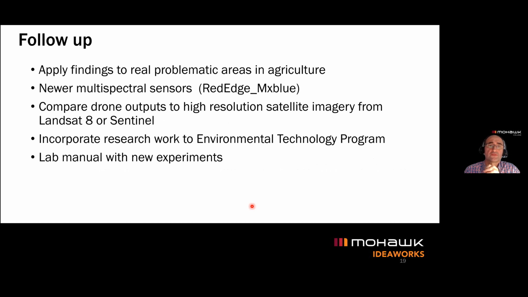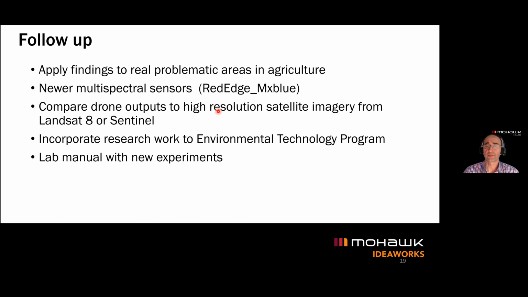The option for the future is to apply this technology to real scenarios, if there are problematic spots in the farms. That's a good way to potentially solve the problems. The newer cameras have 10 sensors, so another $10,000 would help to generate additional indices and compare these indices to the sensors that are on the satellites.